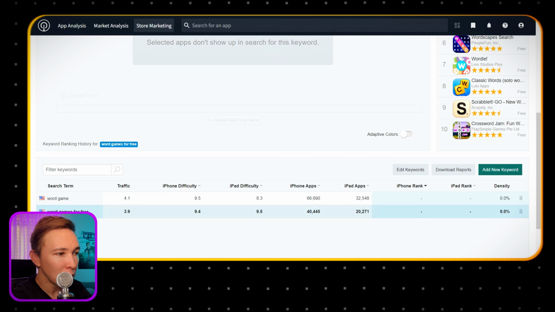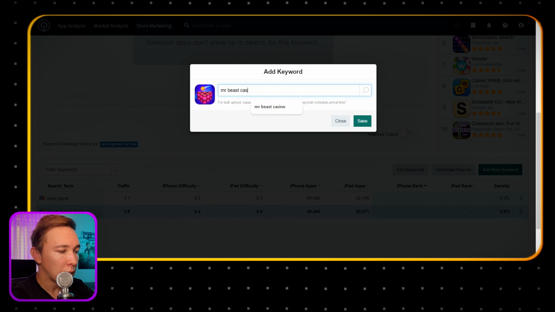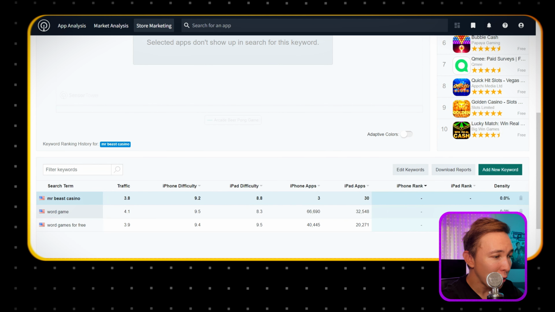So if we go back to Sensor Tower and we add a new keyword, Mr. Beast Casino, then you can see here it's got very good traffic, and here is a magic keyword. I mean, this is pretty great. You can see that there's only 3 iPhone apps ranking for this, and look at that traffic score. So this would definitely be a great keyword to go after.